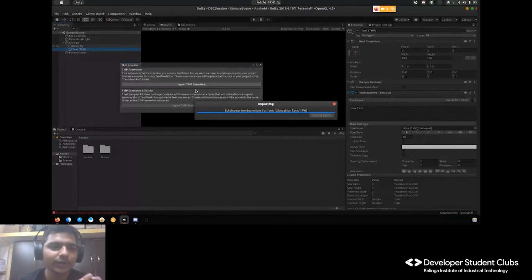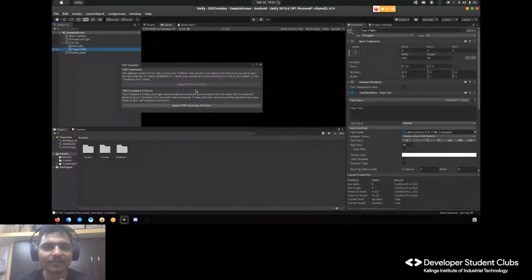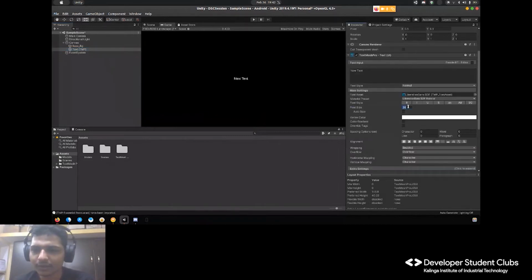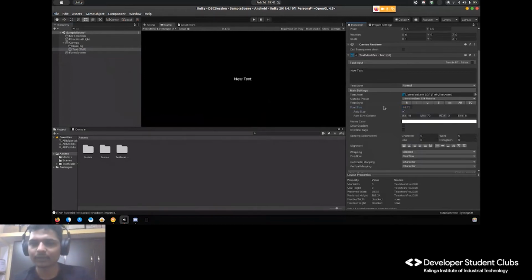In older versions of Unity you have to add this package, but since it is so useful, Unity now natively provides this inside their UI part. Cool. Let's give it some size. Let's say 100. Now again comes the concept of this anchor thing I was talking about.